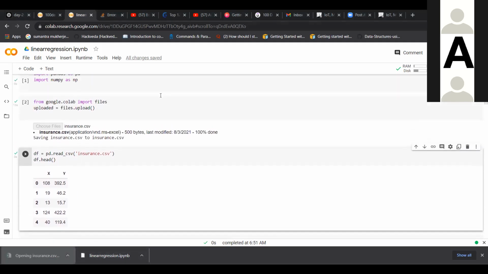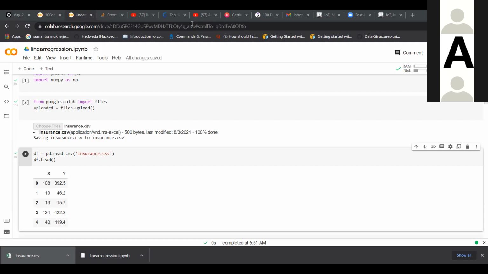Yeah, click on that. So it is an insurance data set where we are trying to find the relation between two random columns X and Y, where Y is the insurance price and X is the number of insurance something.